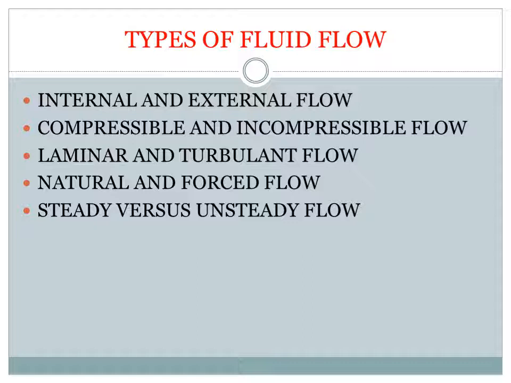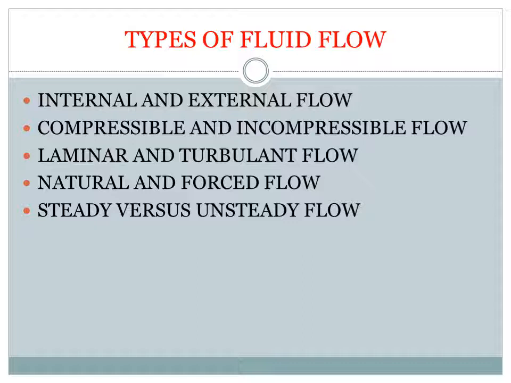Another type of classification is laminar and turbulent flow. In laminar flow, the water or any fluid will flow in layers, and these layers will be in a uniform and parallel nature. Laminar means laminates, means the fluid is going layer by layer and the fluid molecules will be behaving in a similar or common manner.